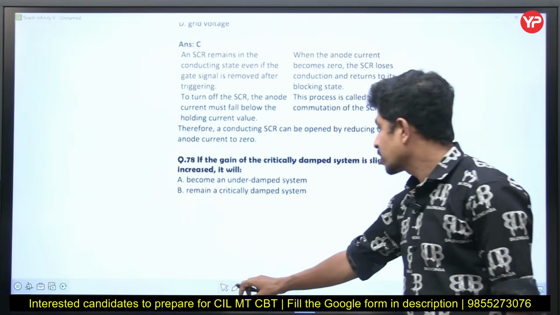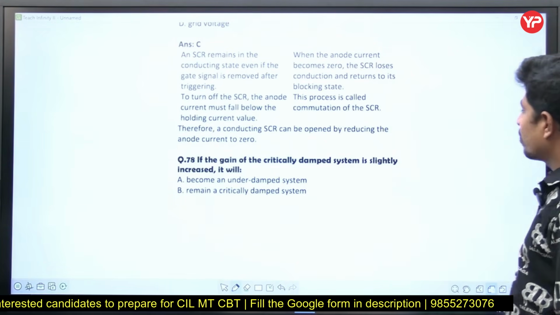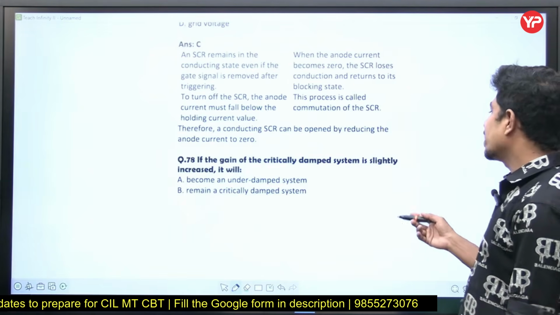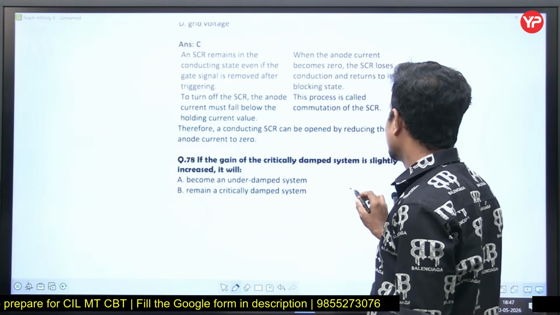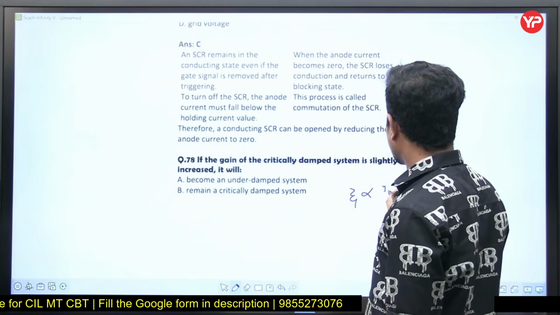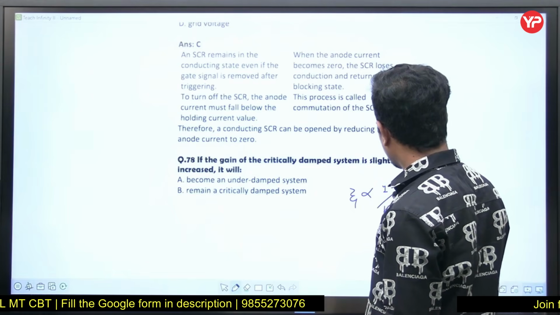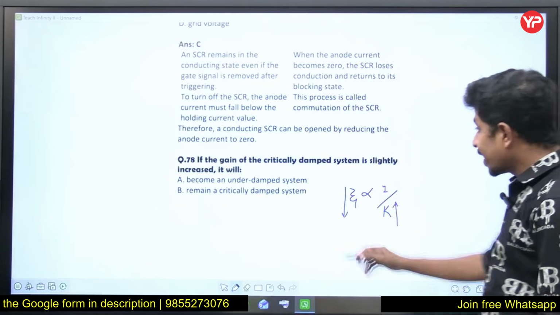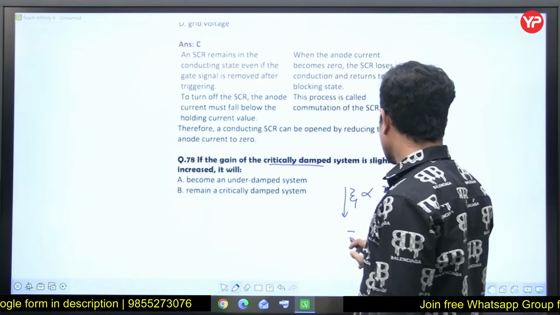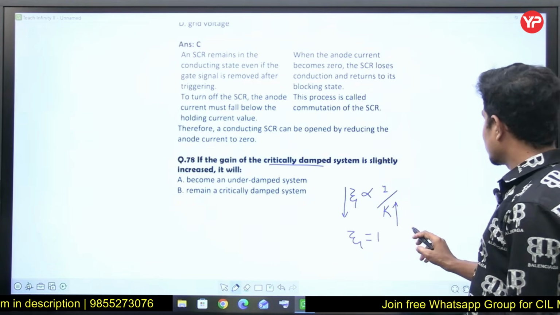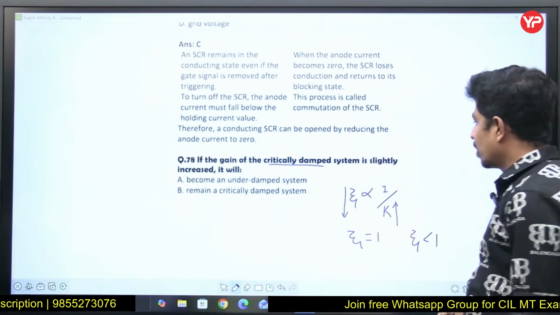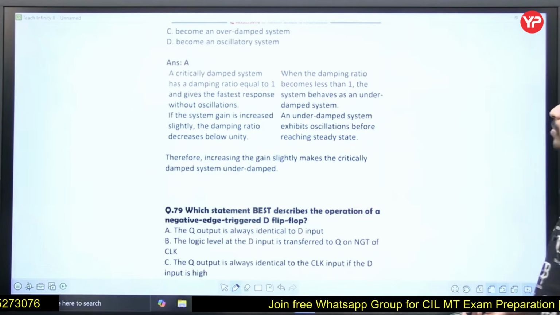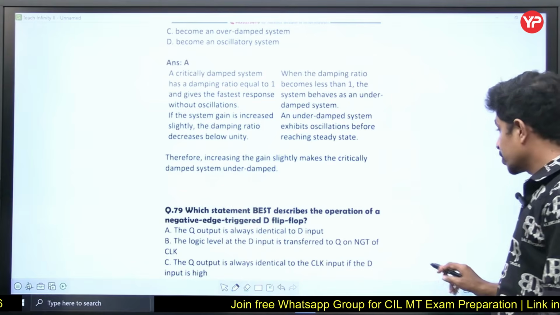Right? Next question. If the gain of the critically damped system is slightly increased, it will... So gain is increased. See, zeta, the damping ratio, is inversely proportional to gain. If gain increases, damping ratio decreases. Okay. He is saying critically damped system. Critically damped system means zeta is equal to 1. If k is increased, zeta is less than 1, then that is going to become an underdamped system. Underdamped system. Right?